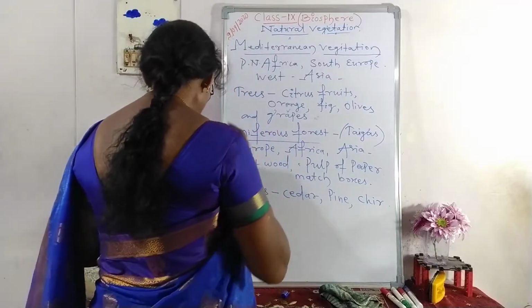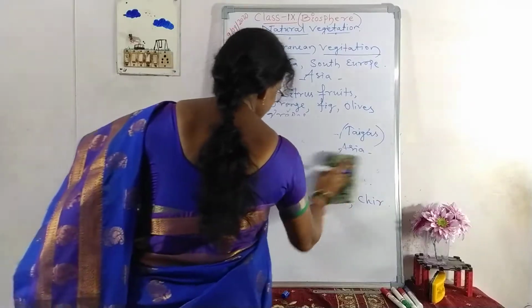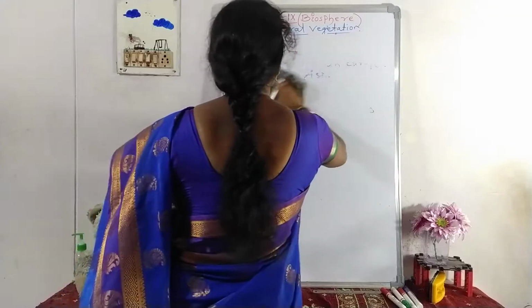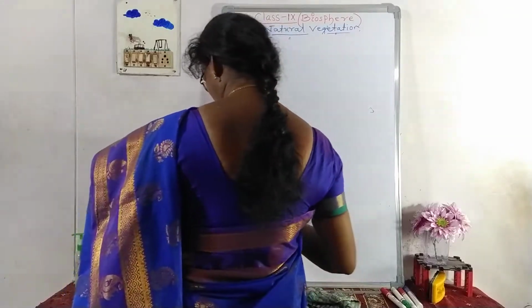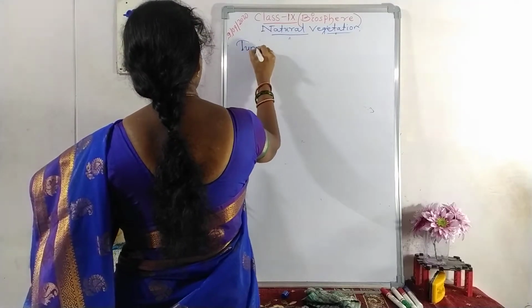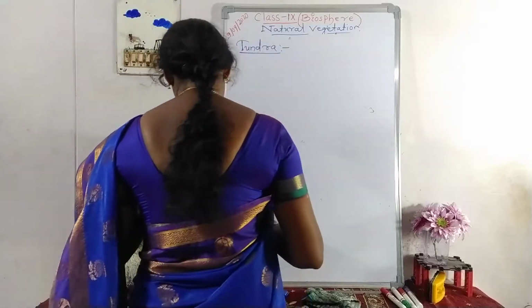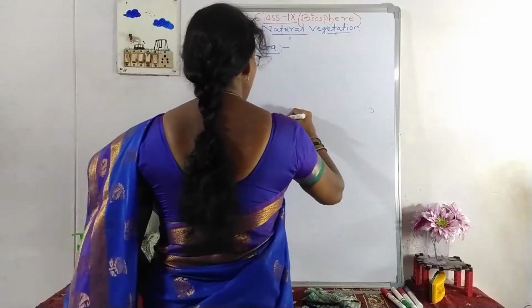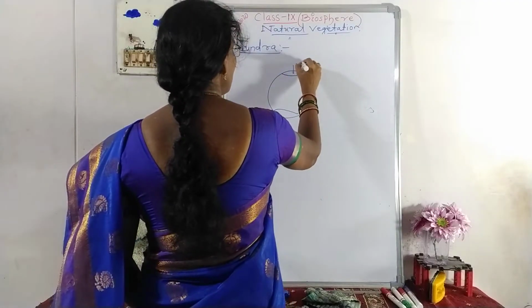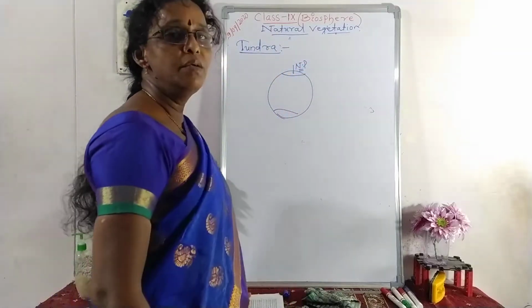Then the last part of this natural vegetation is tundras. Tundras can usually be seen in the polar region, usually the North Pole, and the vegetation is very limited there.